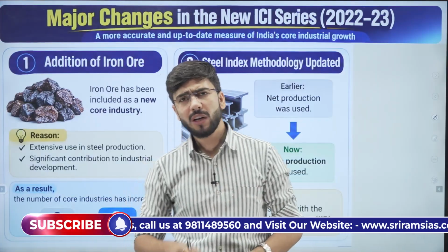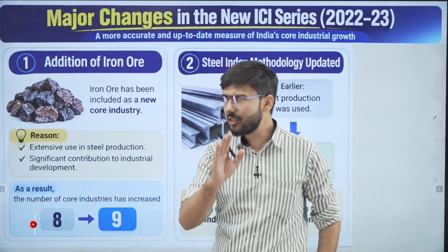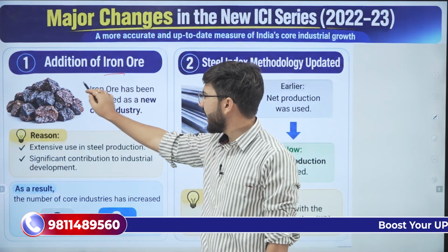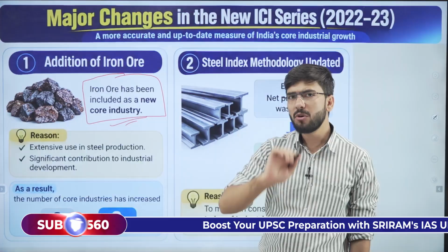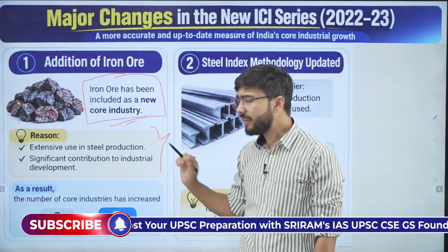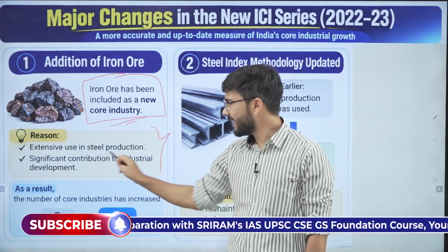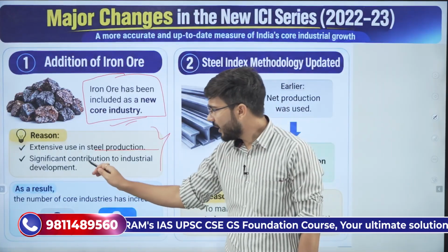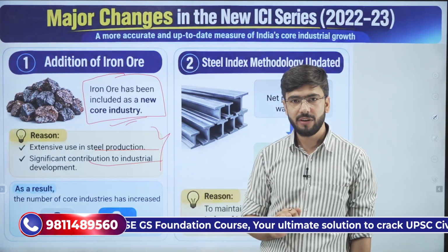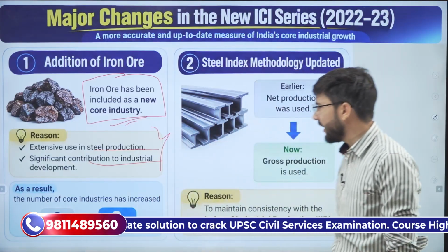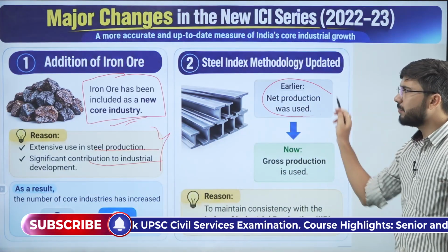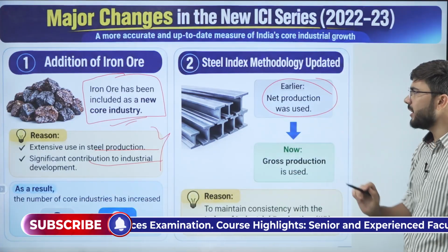Clear? Now, what are the major changes in this index? The first change is that iron ore has been included in the new core industry. But it's not just about iron ore. Why are we using iron ore? Because it's extensively used in steel production. It makes a significant contribution to industrial development. Clear?